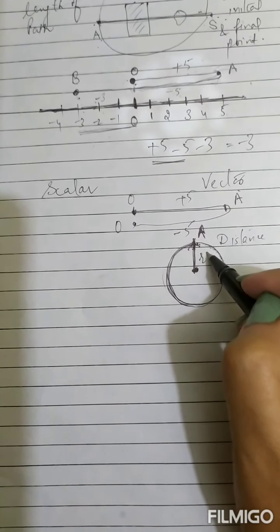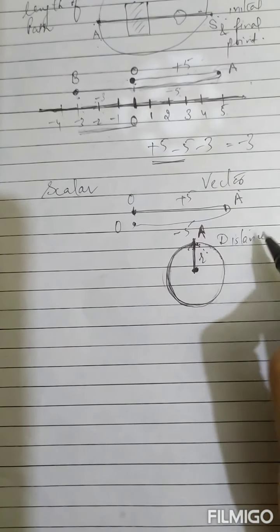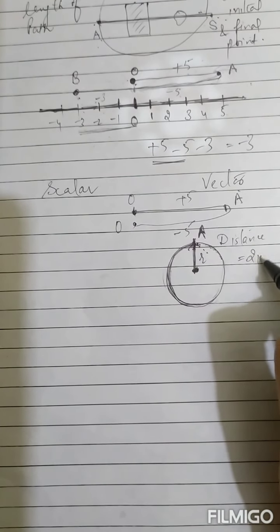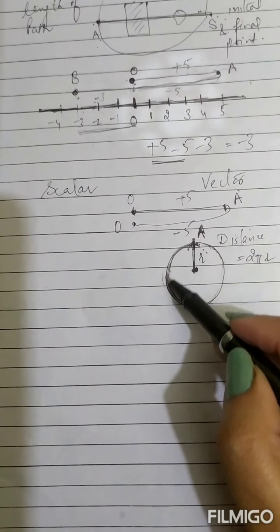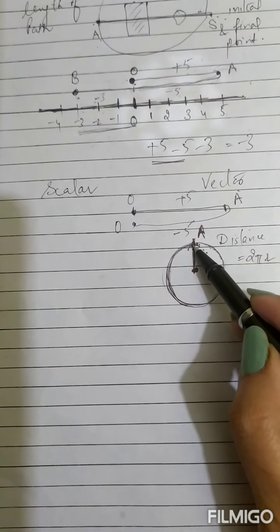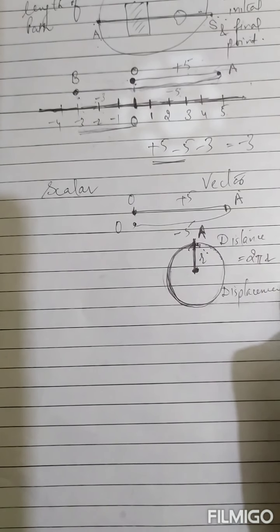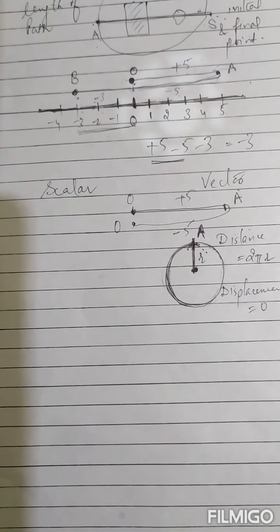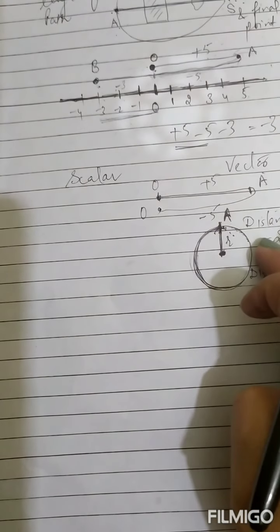After one complete round, the distance traveled will be 2 pi R, because it is along the circumference of the circle. But what is the displacement in this case? Displacement will be 0.